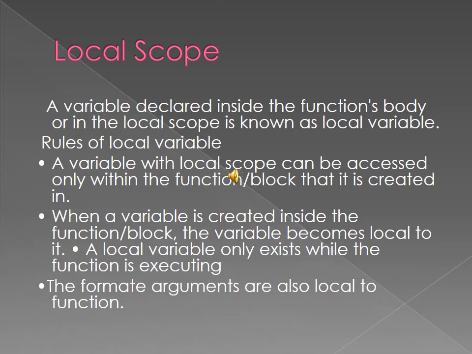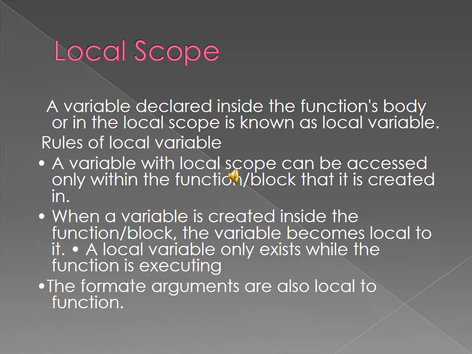Okay, then rules of local variable. A variable with local scope can be accessed only within the function block that it is created in.